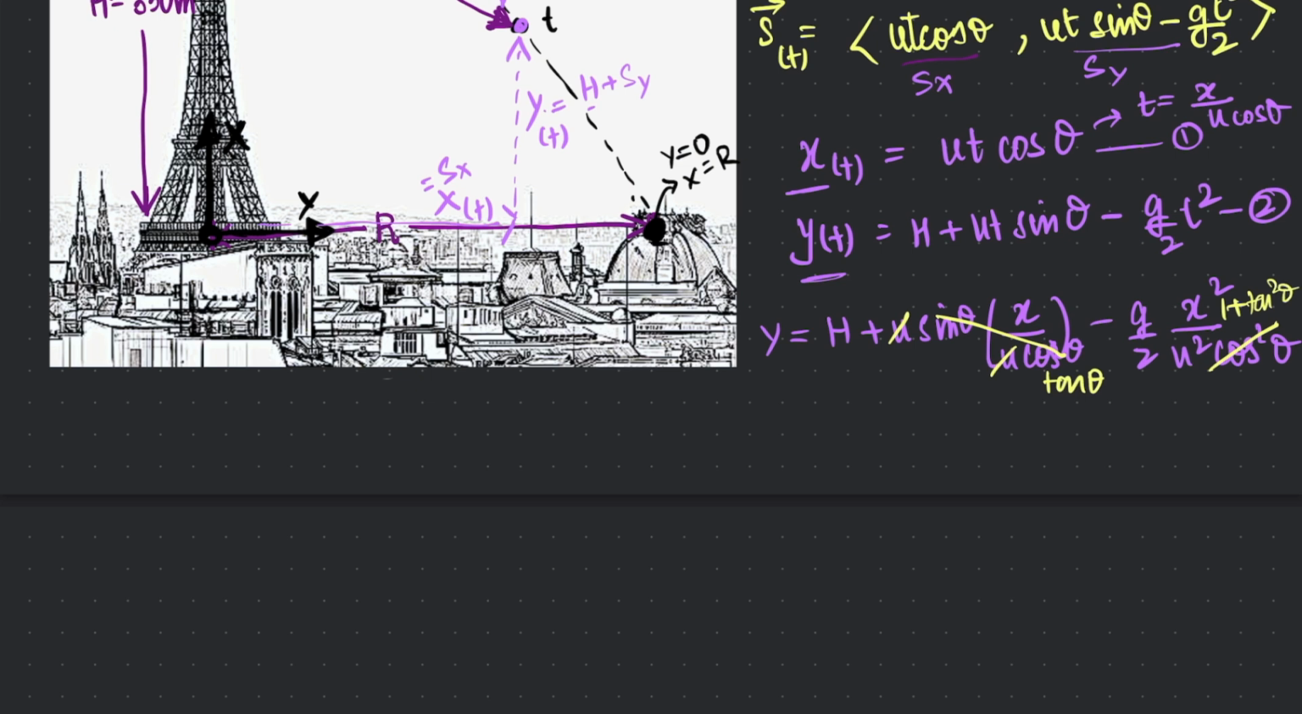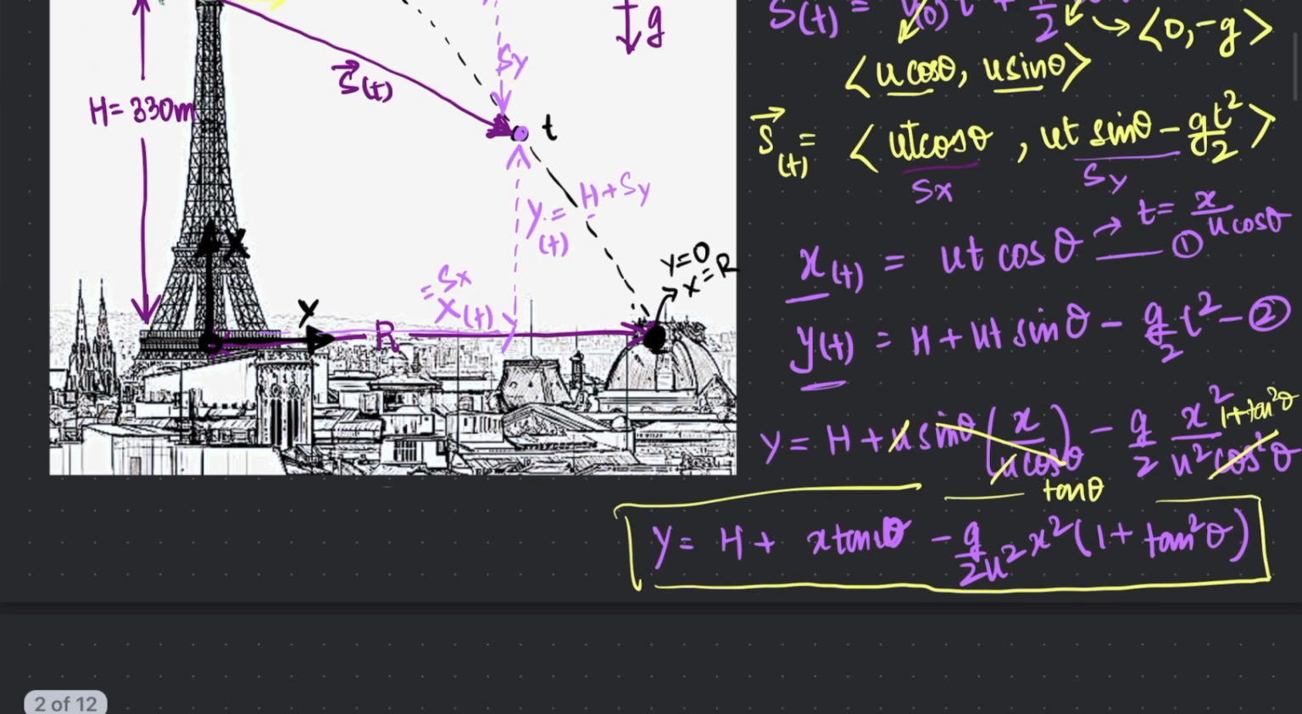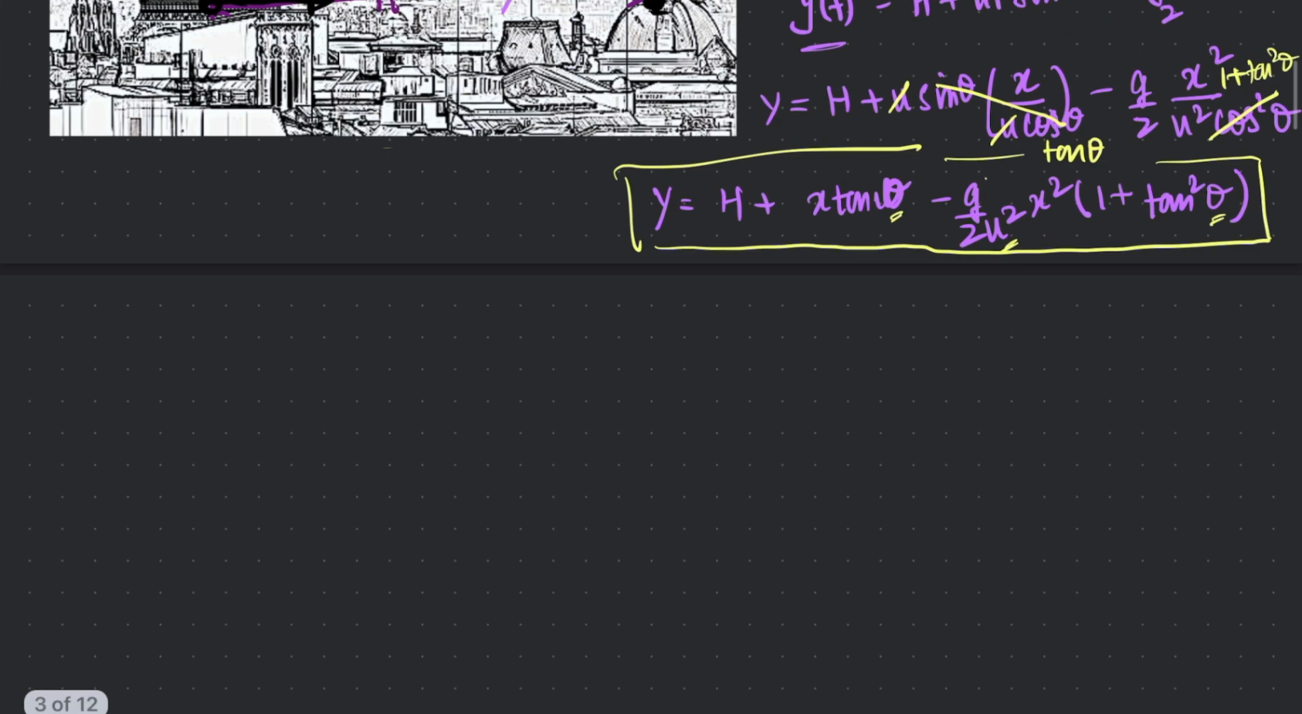So re-expressing that, we are left with y equals h plus x tangent of theta, negative g by 2 u squared x squared 1 plus tangent squared of theta. So this is our convenient equation that is essentially the equation of the projectile of this ball, which is thrown from a height of h at some specific angle, theta, as well as a function of the initial velocity, initial speed, some constants like gravity and the height of the tower from which it's thrown.